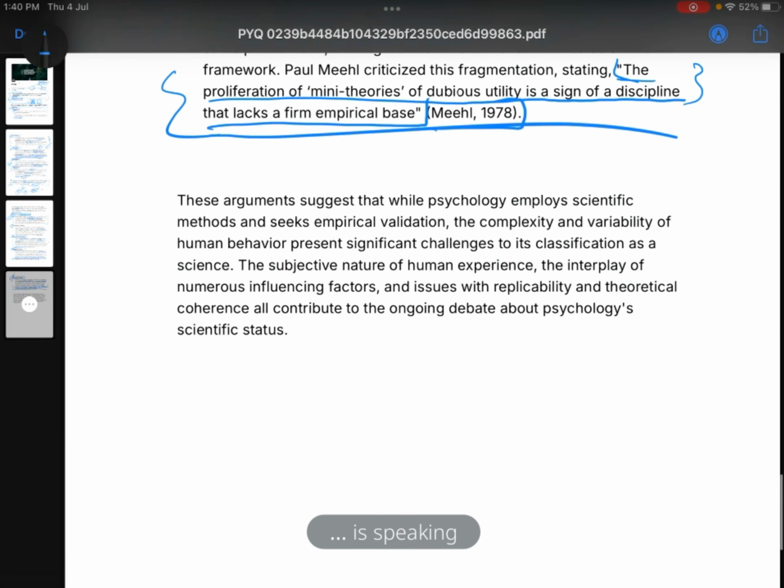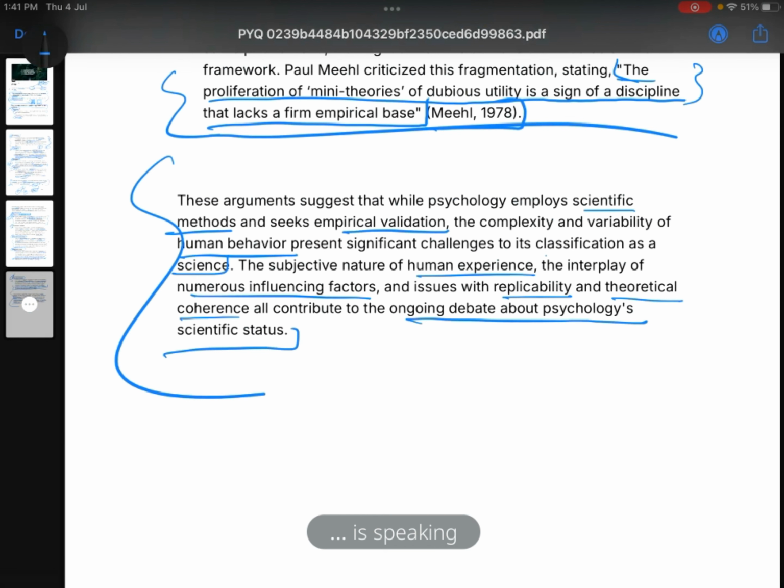And for the conclusion, I wrote that these arguments suggest that while psychology employs scientific methods and seeks empirical validation, the complexity and variability of human behavior present significant challenges to its classification as a science. The subjective nature of human experience, the interplay of numerous influencing factors, the issues with replicability and theoretical coherence all contribute to the ongoing debate about psychology's scientific status. So we can write this for the conclusion.